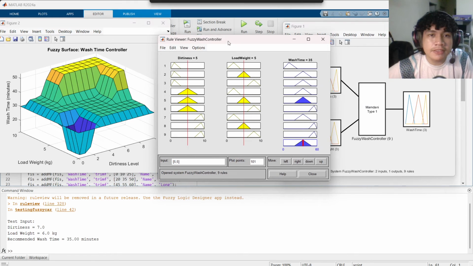And for testing, I use rule viewer. So if the dirtiness is 1.06 and the load weight is 7.63, so the wash time will be 35. So that's all from me.